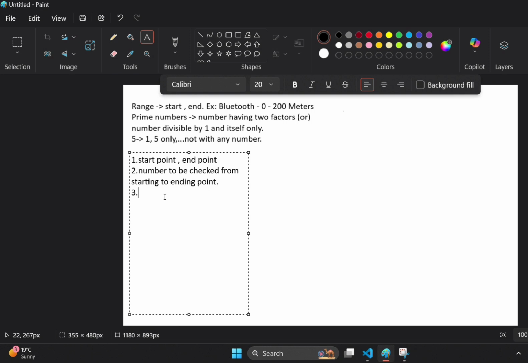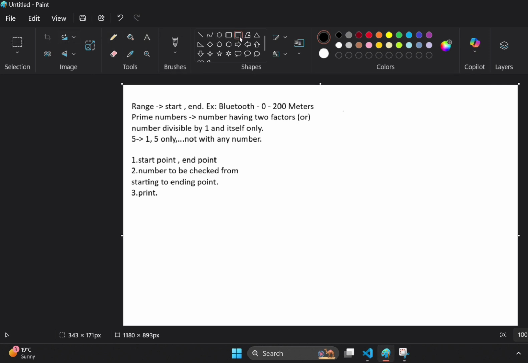And then, what is the third step, do you think? If you carefully observe, or if you use your basic mind, I'm going to print them, right? This is the simple logic. I am saying about only the algorithm, not logic. Logic is different, algorithm is different. Sorry.